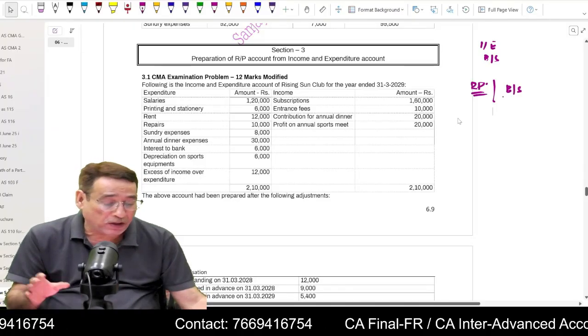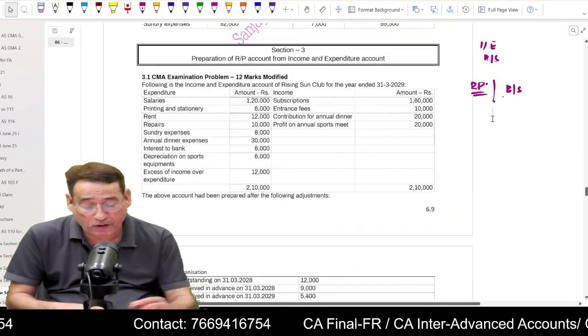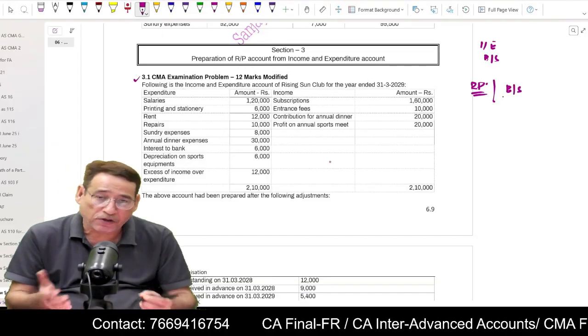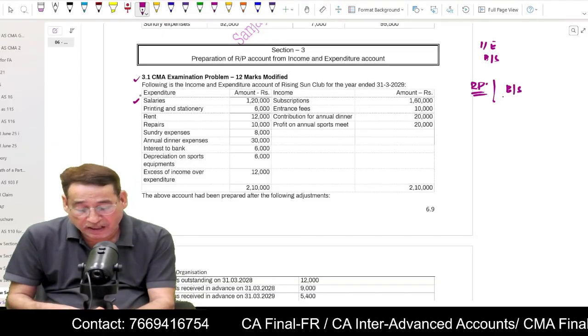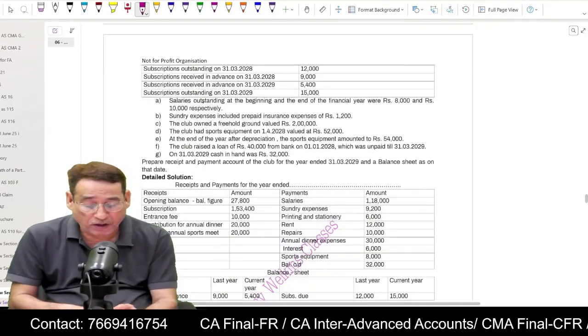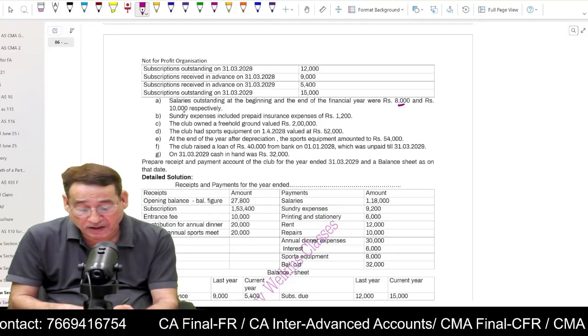As I told you in the class, we need not change the approach. Is it clear to you or not? So, for example, the only difference is that here the income and expenditure account is given. For example, salaries are given 1,20,000. First, I will pick whether any salaries outstanding are given or not. So, salary outstanding, here it is given 8,000, here it is given 10,000.